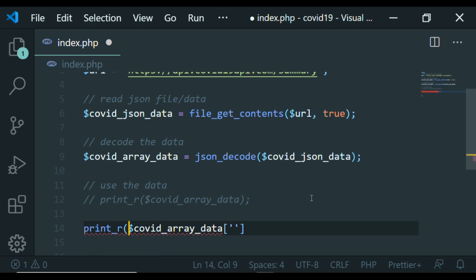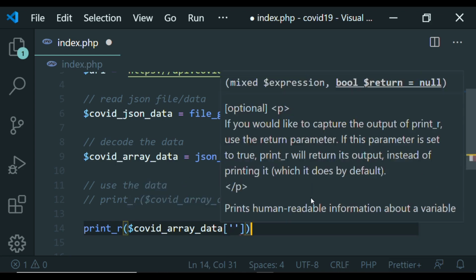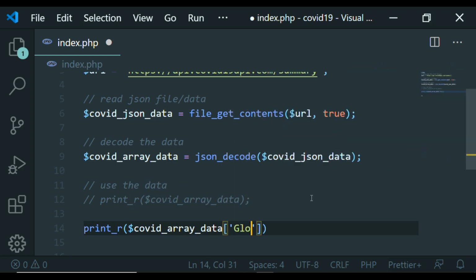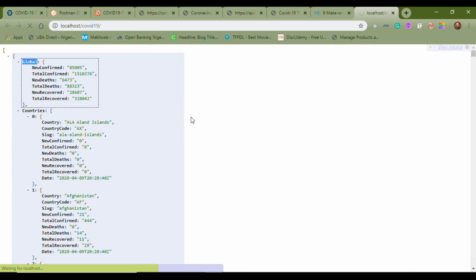Print R. But this time I'm not just going to print the whole thing. I just want to print the global data. So let me go back, reload the page and see what I have.